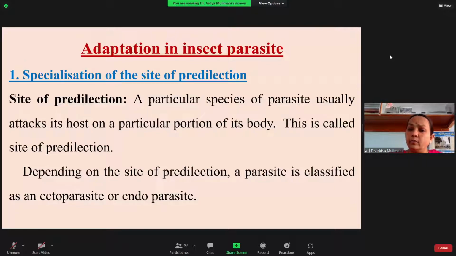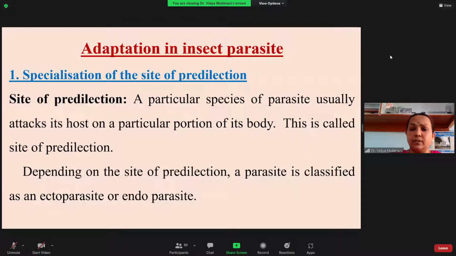And again, when they prefer the abdomen, they may lay the eggs outside or they may lay the eggs inside. So that selection is there in the case of parasites. That is called the site of predilection. A particular species of parasite usually attacks its host on a particular portion of its body, and this is called the site of predilection.